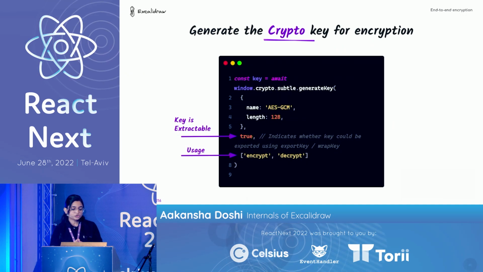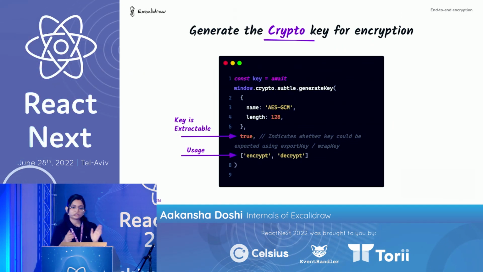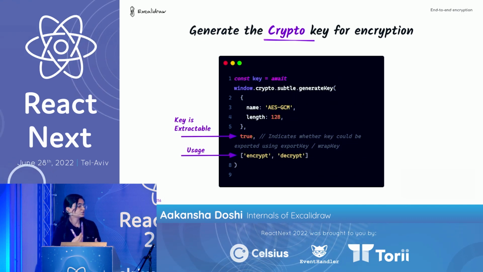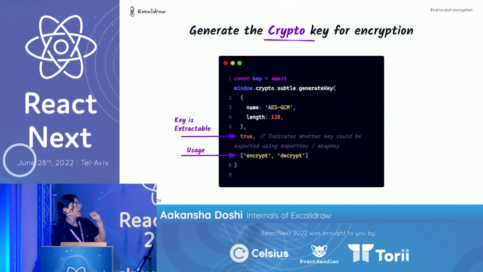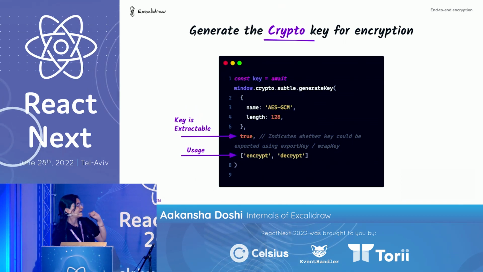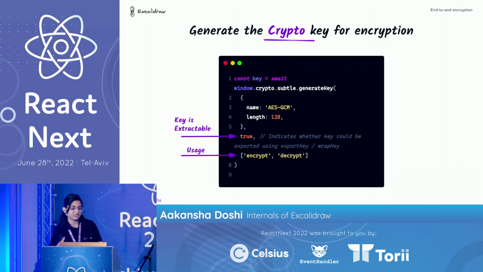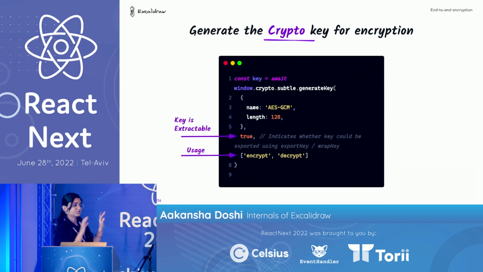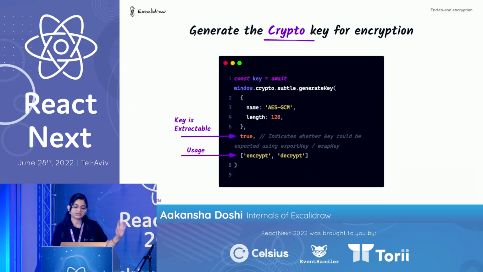We are going to use crypto.subtle.generateKey, which will help you in generating a crypto key. You have to pass the algorithm data and the algorithm name, and we are going to generate a 128-bit key, and that true says the key is extractable. I'll come to that a bit later, but for now just remember that this key is extractable, and we are only going to use it for encryption and decryption.